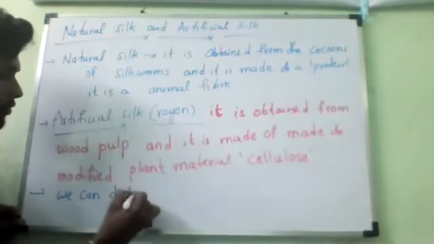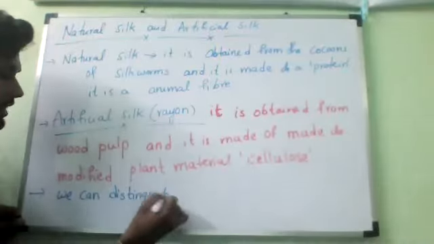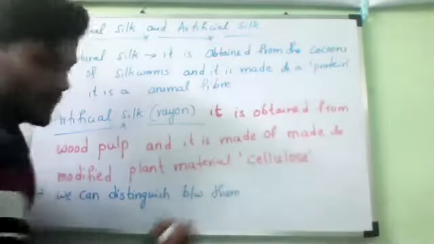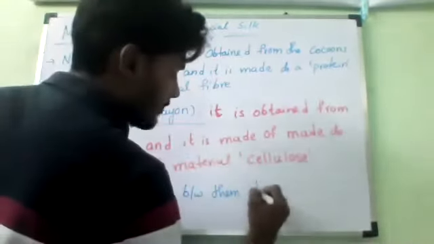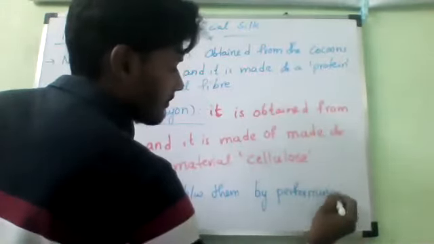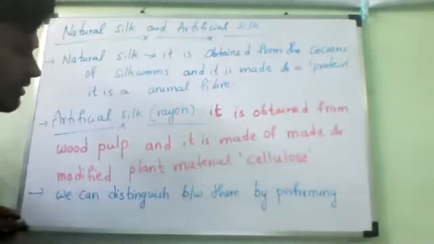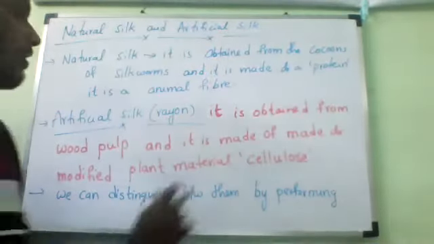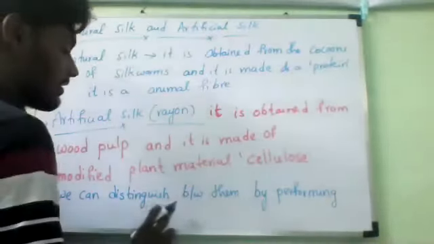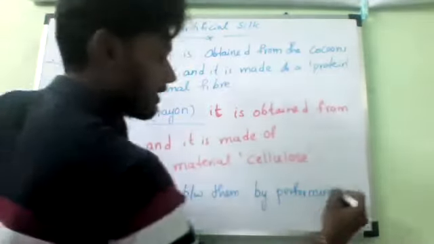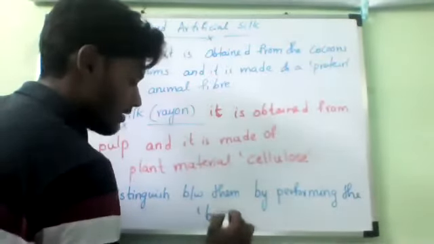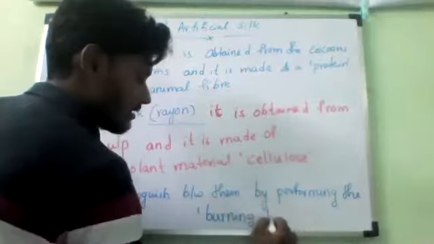How can we distinguish between them? By performing which test? Made of modified plant material called cellulose. Now you tell me, we can distinguish between them by performing the burning test. Burning test.